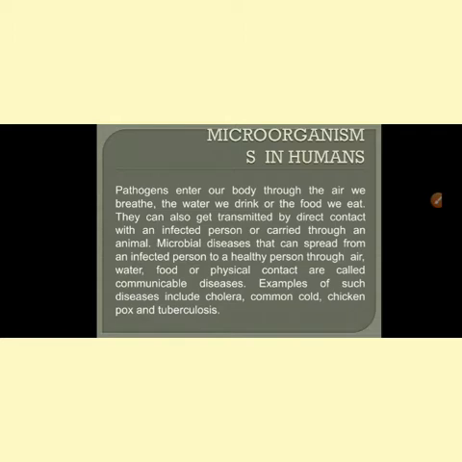Suppose a person is suffering from some disease and we are in direct contact with him. We are sitting beside him, and by the direct touch, sometimes the microorganism may enter our body. That is through an infected person or through any infected animal also.